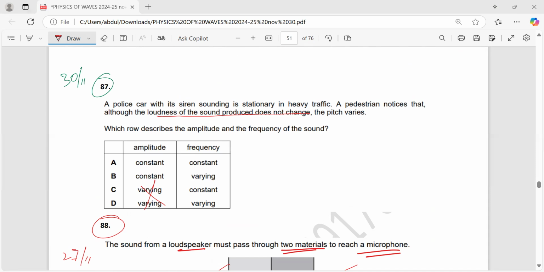Please remember, I don't want to write this again and again. Loudness of the wave does not change. Loudness depends on amplitude. If loudness is not changing, it means amplitude is also not changing. It is staying constant. Then, what about the frequency? Pitch varies. It means frequency is varying. So correct answer is B.